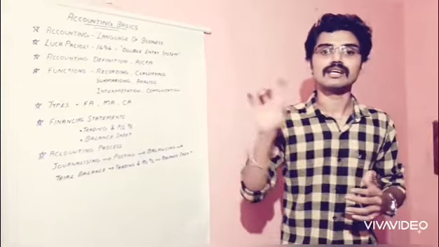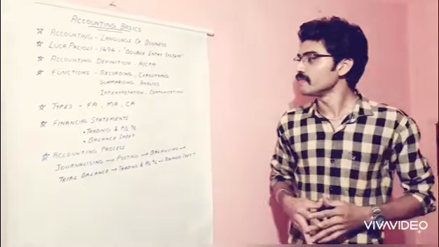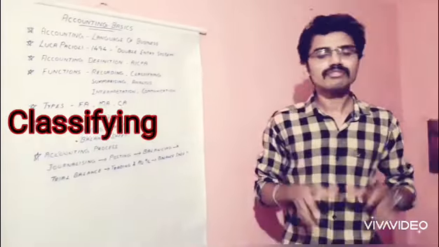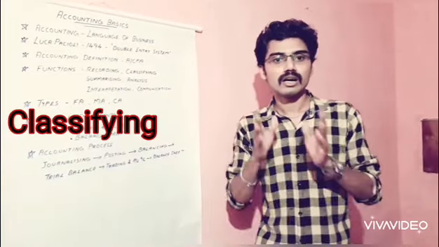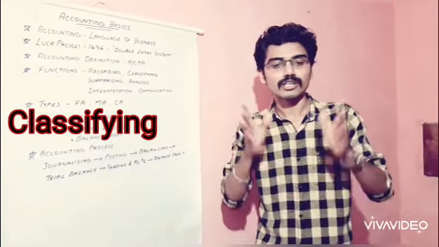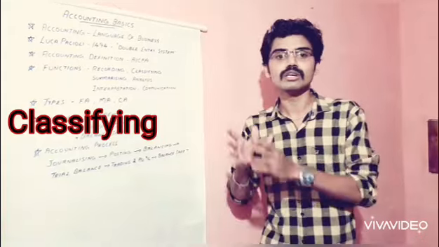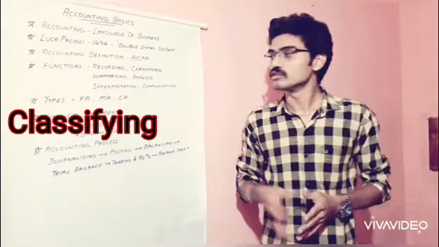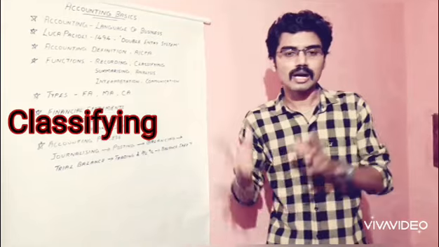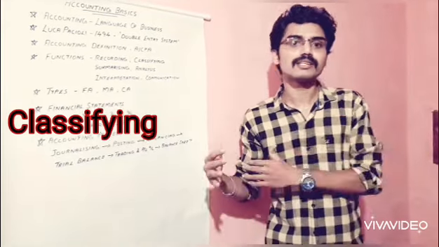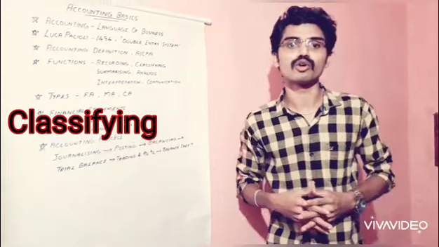It is done in the book called journal. Then the second function is classifying. After recording the transactions in the journal, we have to classify these transactions, according to their similar characteristics, into some groups called accounts. Classifying is the process of getting together the similar transactions into a particular account or group.